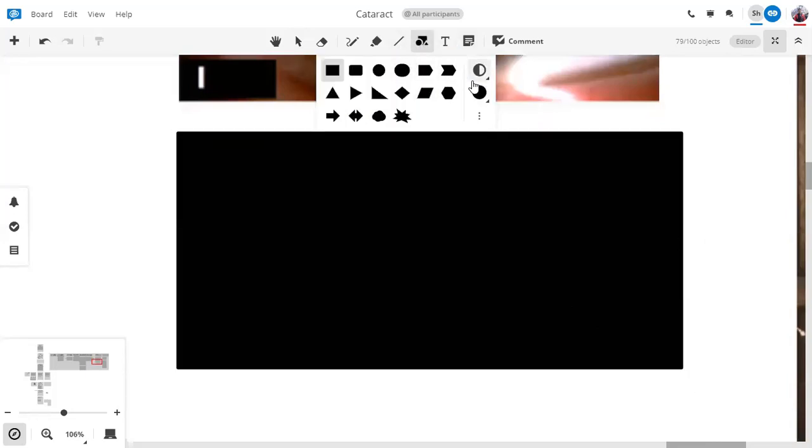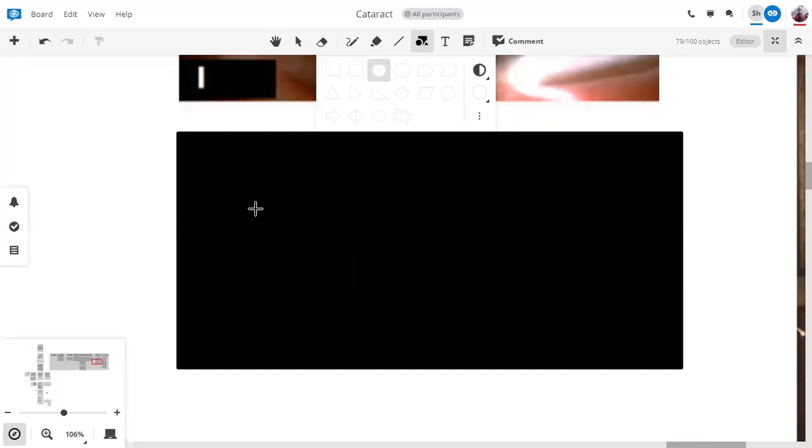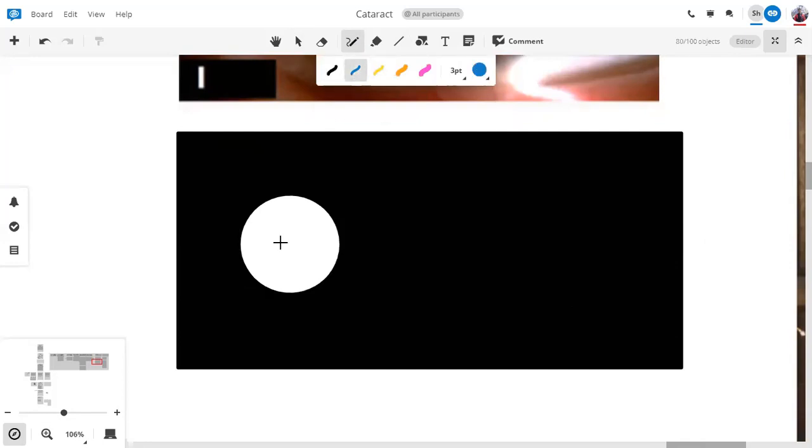There are two important cataract morphologies which we need to remember. The first is, if this is the lens, our patient presents with a central opacity, or a somewhat central opacity, and there are spokes radiating outwards from it.